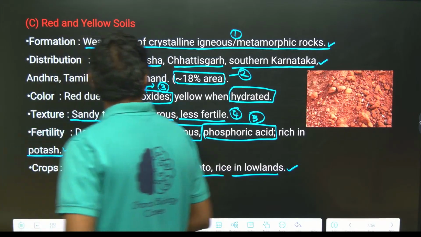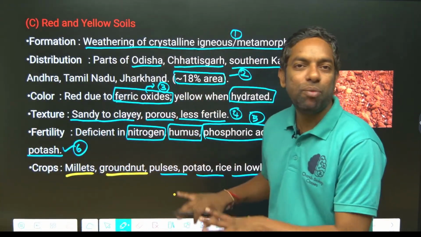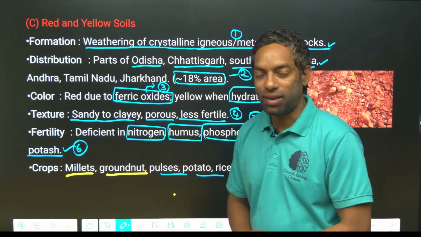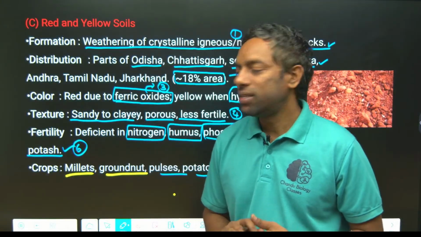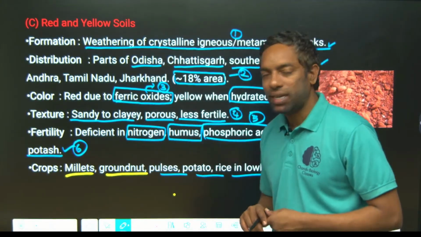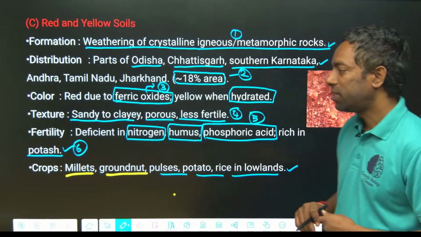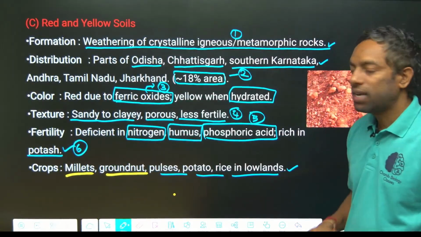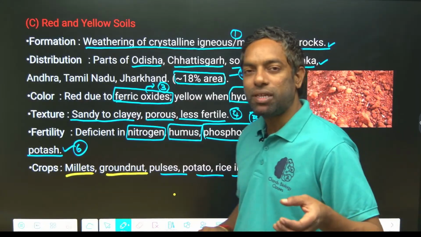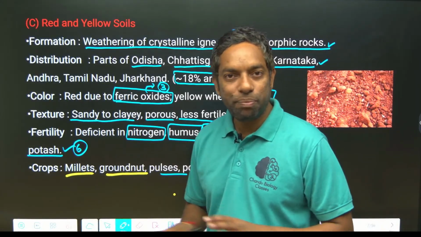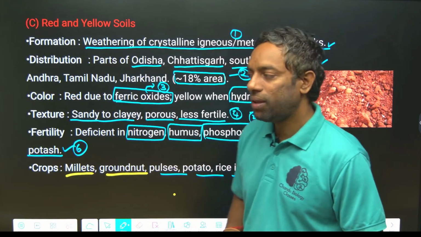Okay, these 6 points are the most important for black soil, or sorry, red soil. Most important for the red soil. You remember it is 18% in India. Most important, guys, take a screenshot. This is enough if it comes to the soils. This PDF is enough, I made it.